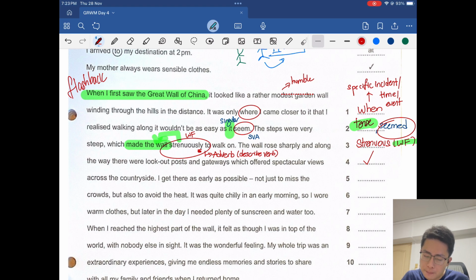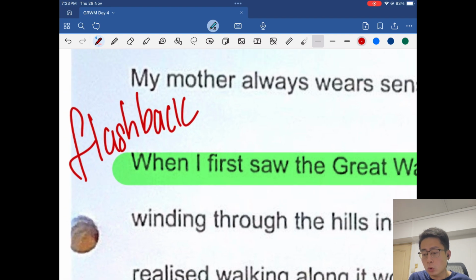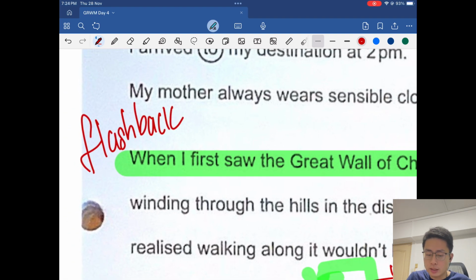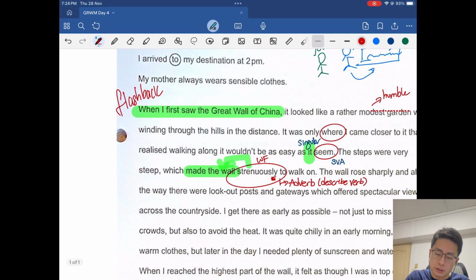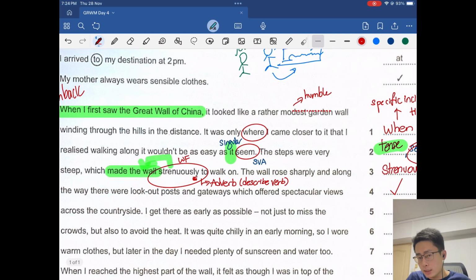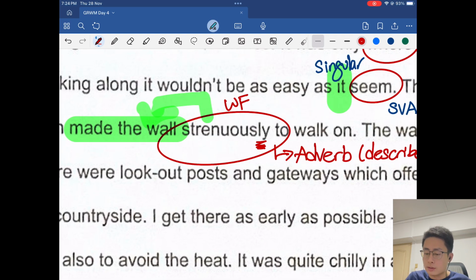Okay, at this point in time, remember what I've said from the very start, line 0, this is a flashback. This is a flashback, the good old days, right? So logically, this should be in the past tense. Because it's a flashback, right? It's a past tense. So there is one verb here that is in the wrong tense. I hope you can see which one it is. Give you a few seconds. Alright, time's up. It's this verb here. Okay, get. It's in the wrong tense.